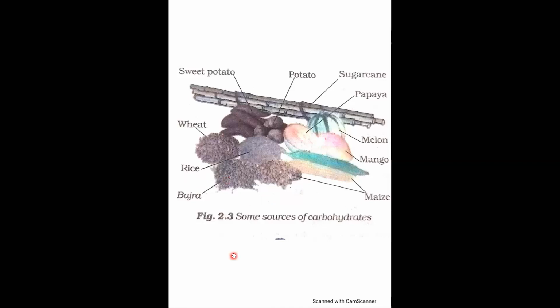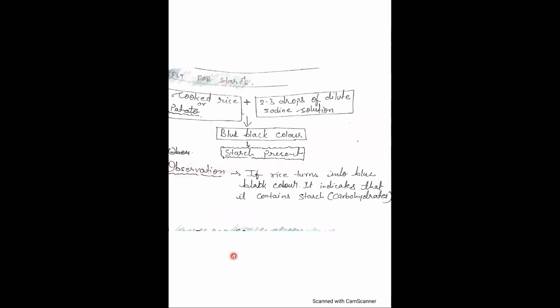So next we study the test of carbohydrate. How do we test the presence of carbohydrate, meaning starch? This is very simple, but before starting, I would like to tell you that do not try to do it at home, and children never try to taste any kind of chemicals. This is an activity to do in the lab only.